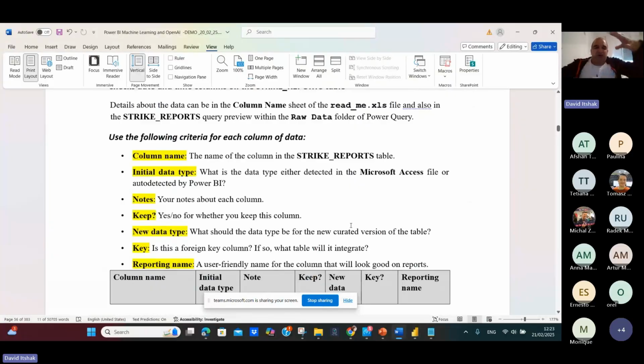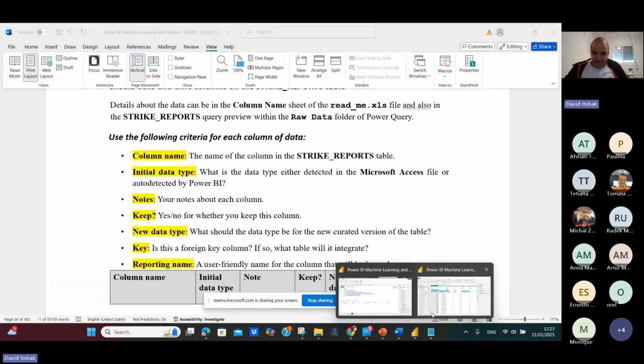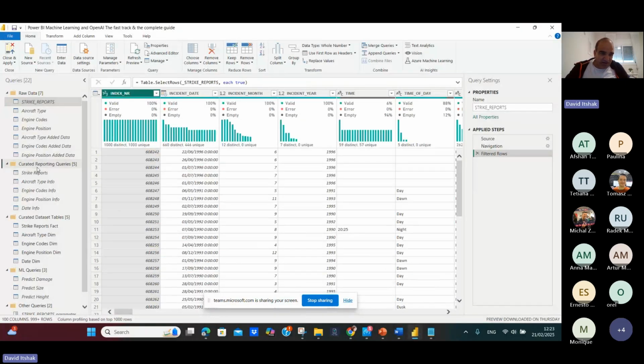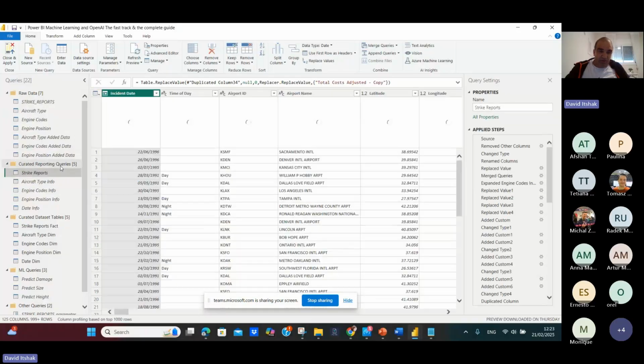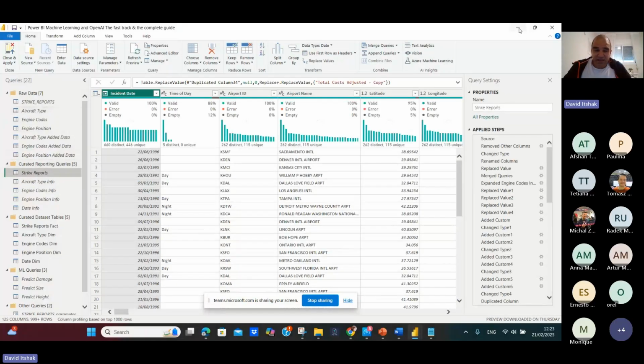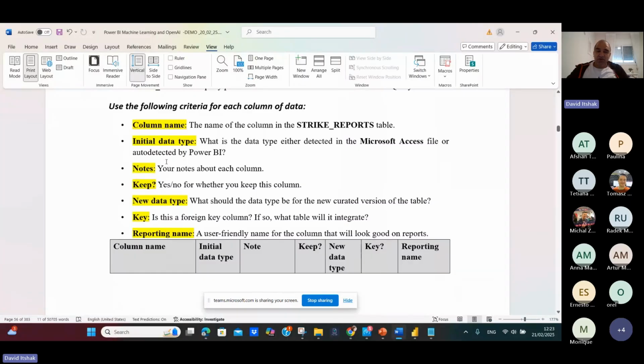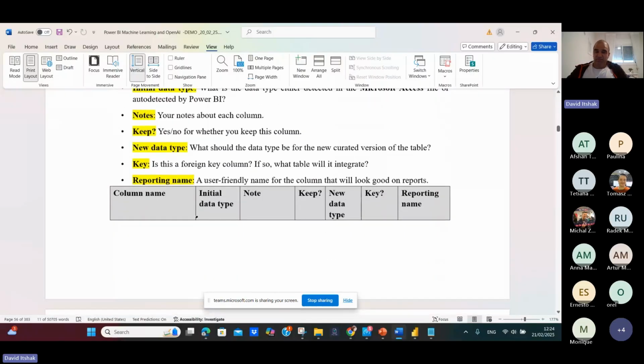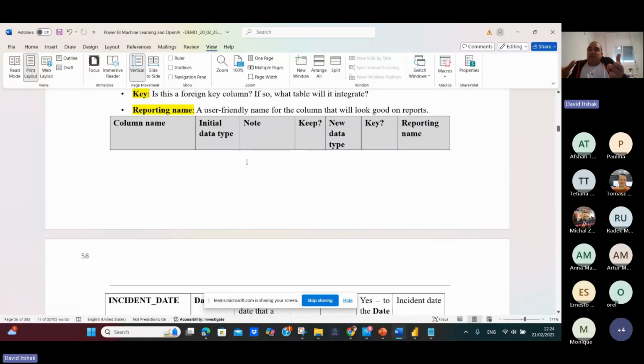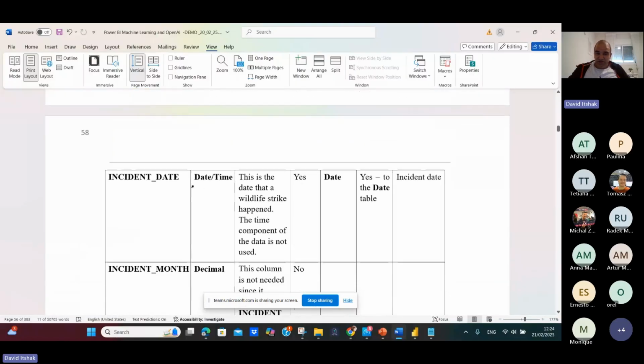So now, as a data engineer, I have to pass through each column in here. This is the raw data here. Quoted reporting code, which is a reference to the real data, and check the column name, the name of the column, initial data type. Maybe I can change it. Note, keep, maybe to keep or to remove this column. New data type, key, is this a foreign key column, reporting name, a user friendly name. So this is a table you have to create and to pass through each.